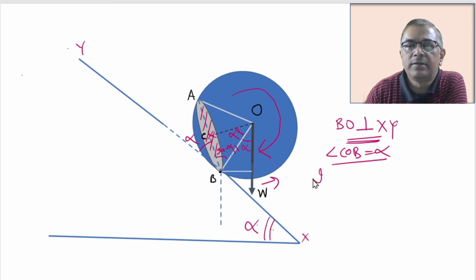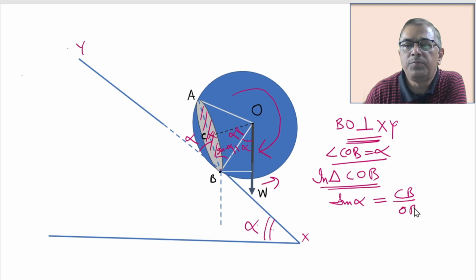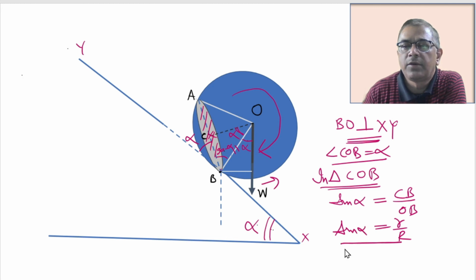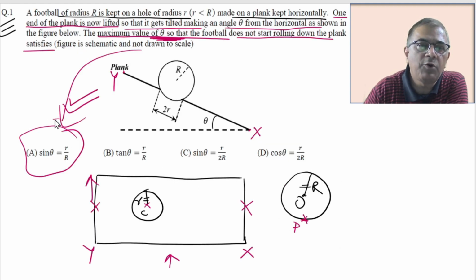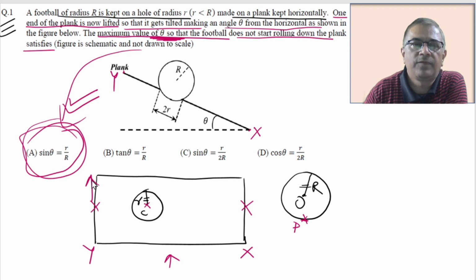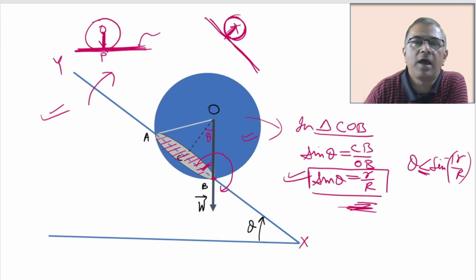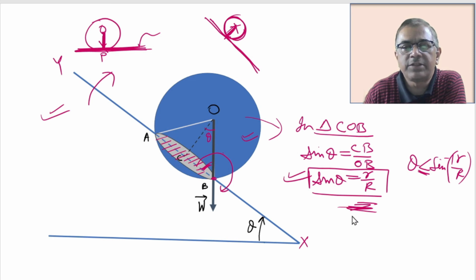Now in triangle COB, sine of alpha equals CB by OB, and this is equal to small r by R. So the answer to this question is still small r by R. This angle, sine alpha equals small r by R, still matches with one of the options, but you see, my argument is different from the argument presented by the different masters in the field.